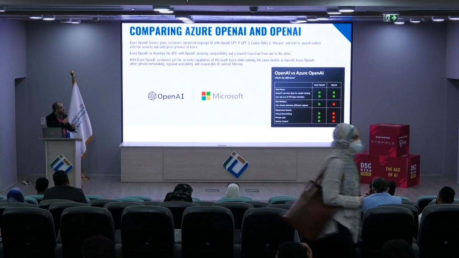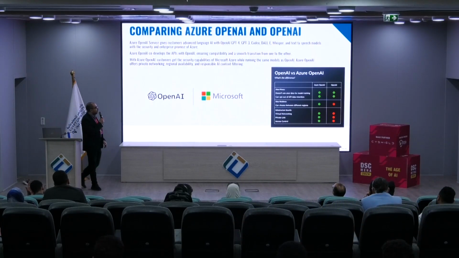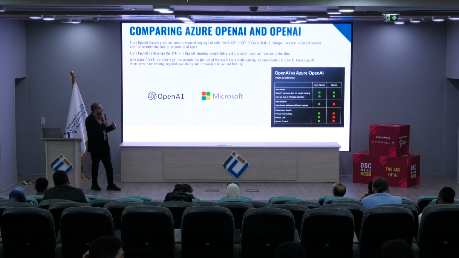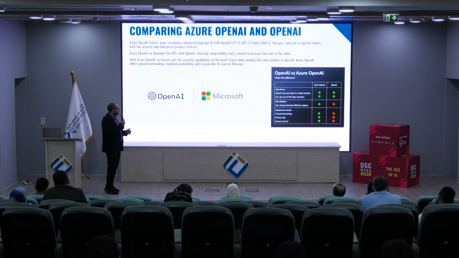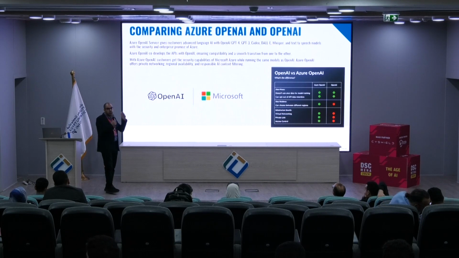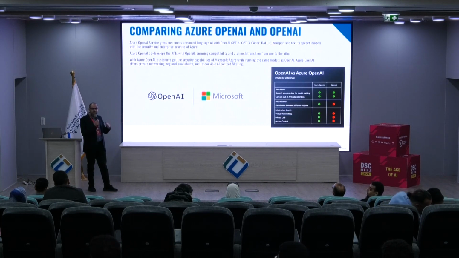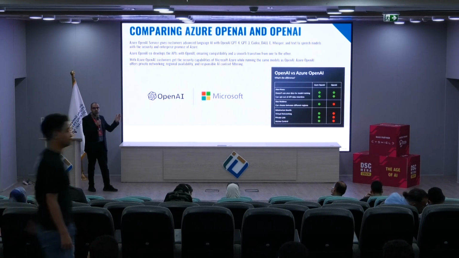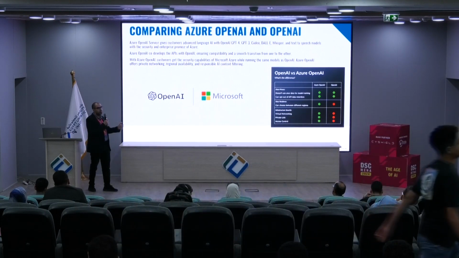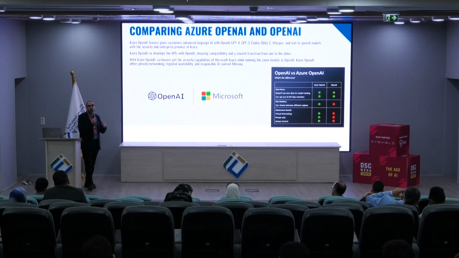As we can see from the comparison here, on Azure, we will find extra services related to data residency, virtual networking, Azure platform services and virtual machines, access control and security and so on. So the models themselves are the same.